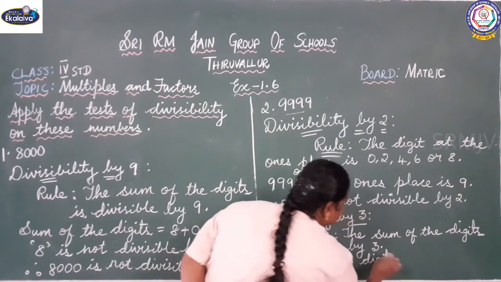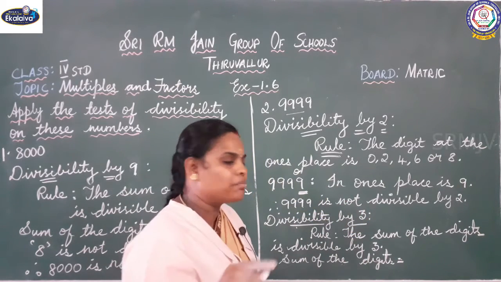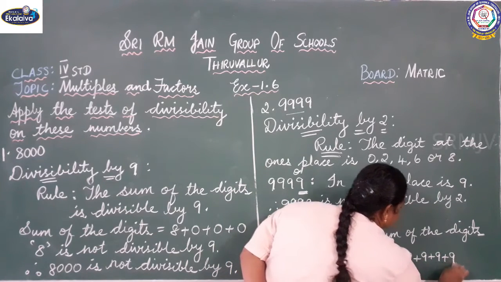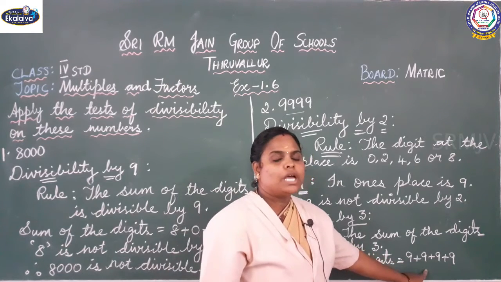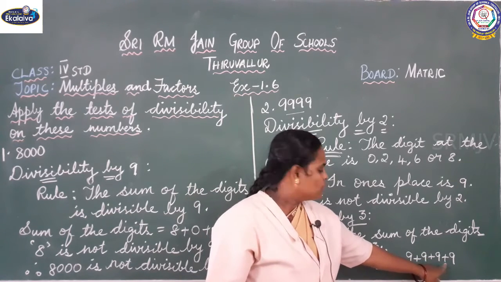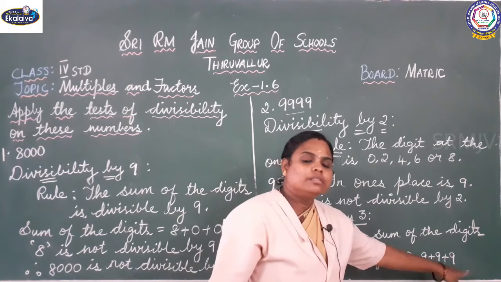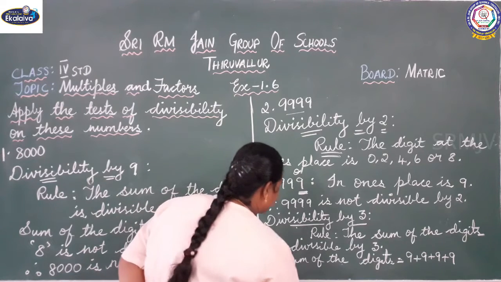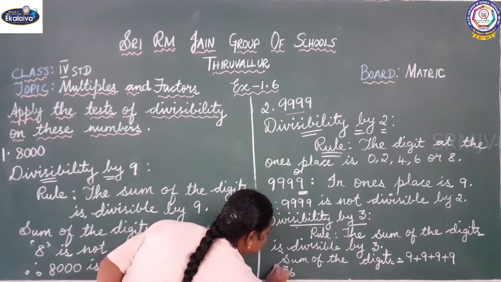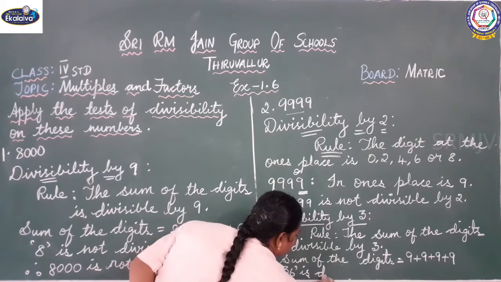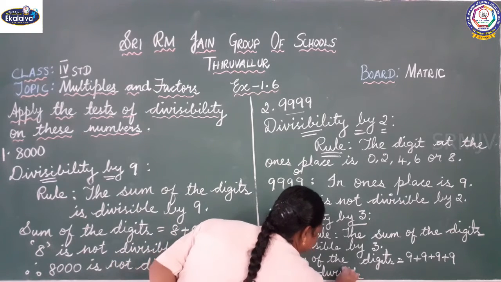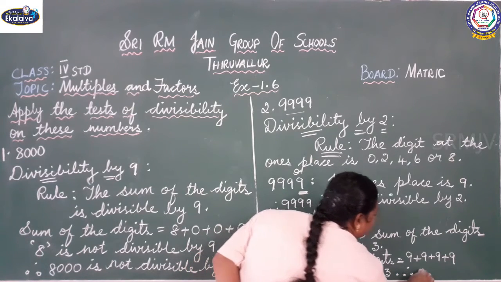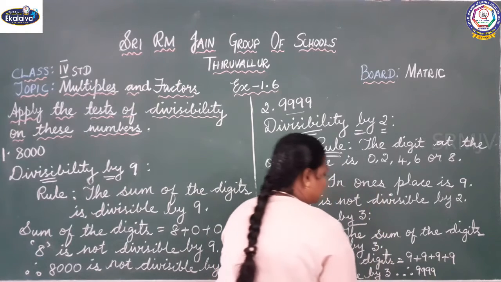So we are going to add 9 plus 9 plus 9 plus 9. 9 plus 9 is 18. 18 plus 9 is 27. 27 plus 9 is 36. Whether 36 is divisible by 3? Yes, 36 is divisible by 3. So therefore 9999 is divisible by 3.